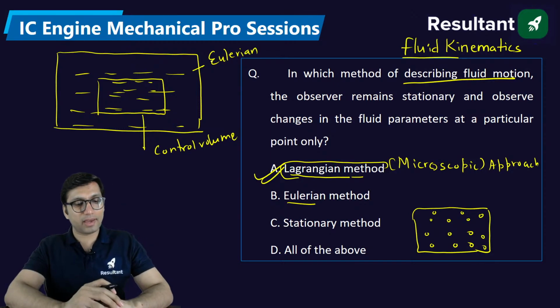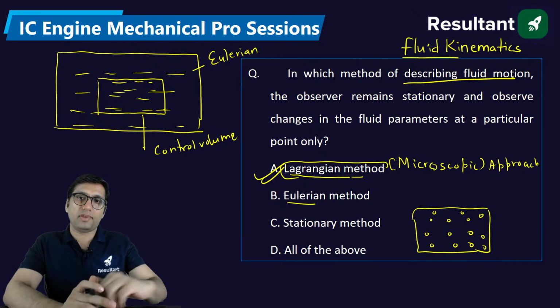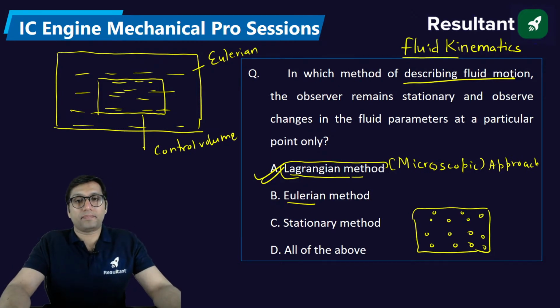So here, we are describing the fluid motion where an observer remains stationary and observes the changes in the fluid parameters at a particular point only. That is your Lagrangian approach, not the Eulerian one.